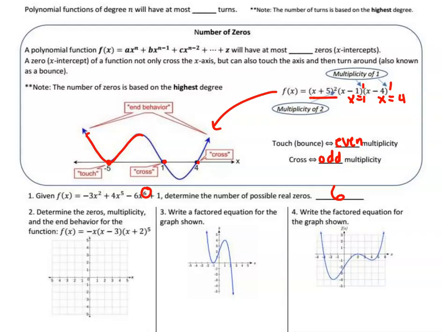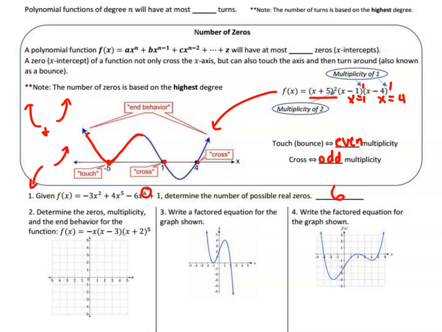Let's see. Look at number 2. Determine the zeros, the multiplicity, and the end behavior. Something else to know about for end behavior, we haven't talked about that yet. The end behavior, if you have a positive even, you're going to go up on both ends. If you have a positive odd, you're going to go up on the right and down on the left.